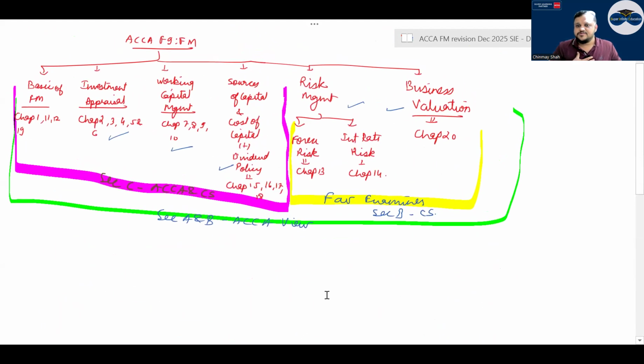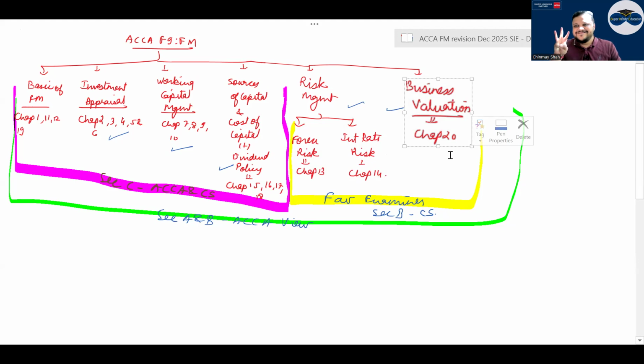But what I have seen over the time, correct? My prediction says that risk management, that is forex risk management and interest rate risk management, will 100%, 200% have one or minimum 2 questions from these 3 chapters. If you are lucky enough, you will get 3 questions from section B from this, right? Risk management, that is forex risk management, interest rate risk management and business valuation.